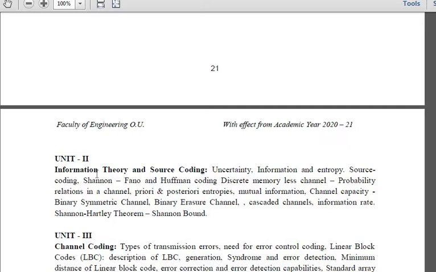And we have seen the information theory and its definition, formula and properties. I'll just revise the definition of information once again.